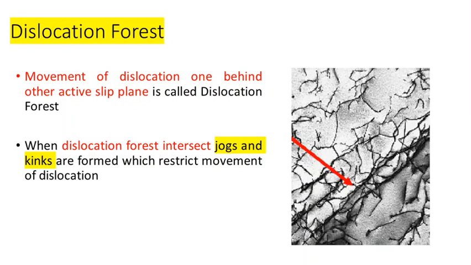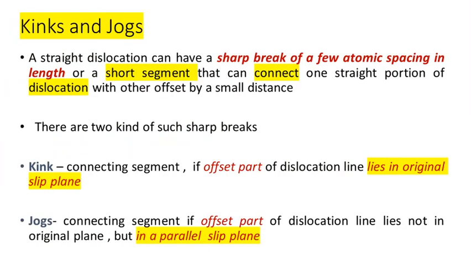If this group of dislocations gets hindered or blocked at certain regions inside the material, or these dislocation forests intersect each other, this will result in another type of structure which is called jogs and kinks. So jogs and kinks are actually formed when the dislocation movement or a forest of dislocations intersect each other, which results in the restricted movement of the dislocation.